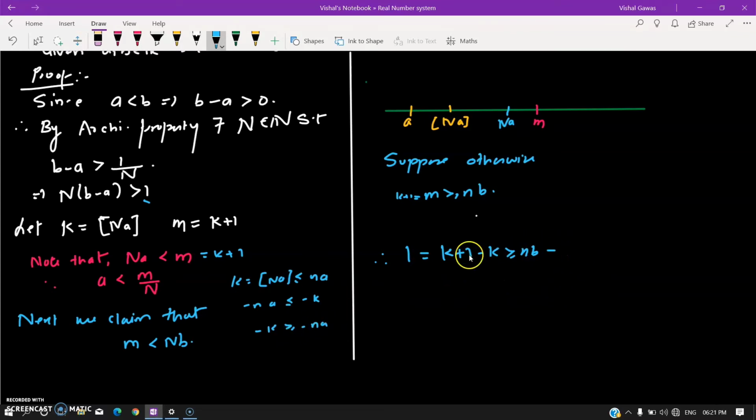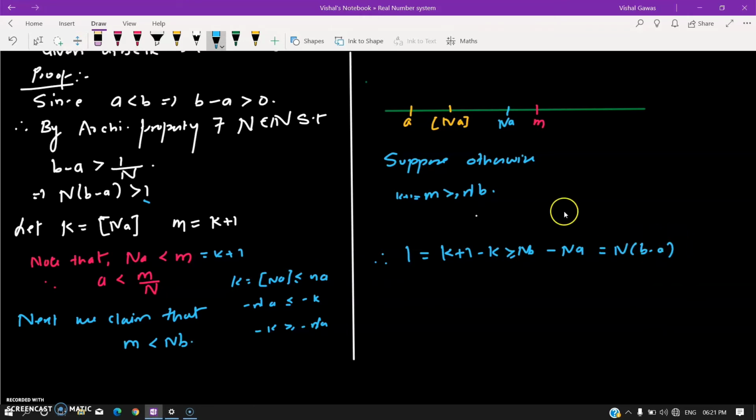So this is N, by the way, capital N. This is also capital N. So from here, what I get is this is bigger than NB minus capital N. I've just misplaced it as a small n. So this is bigger than or equal to capital NB minus capital NA. This is also capital N. I have made a mistake everywhere. So if I take N to be common, then what I get is B minus A, right?